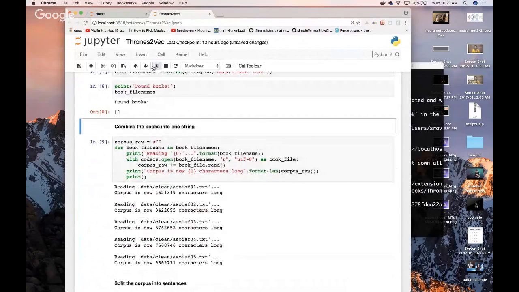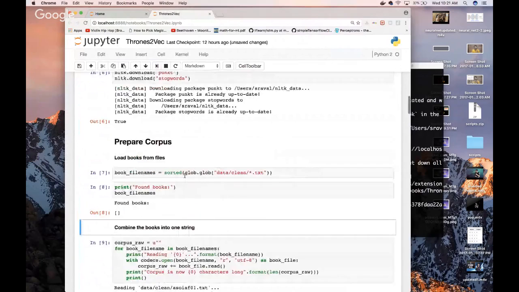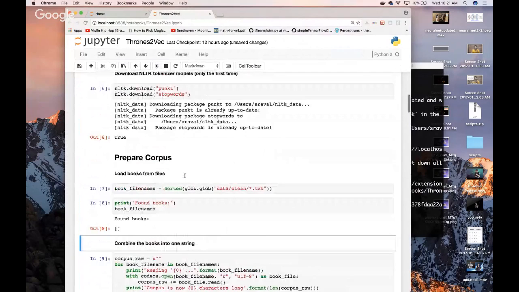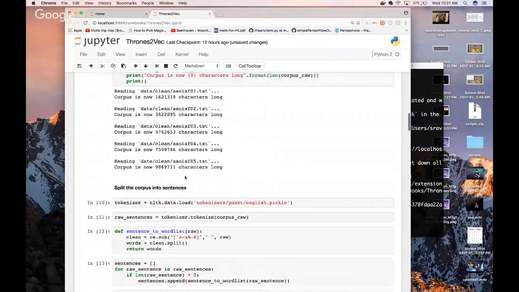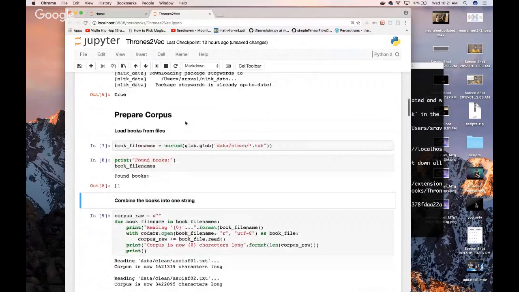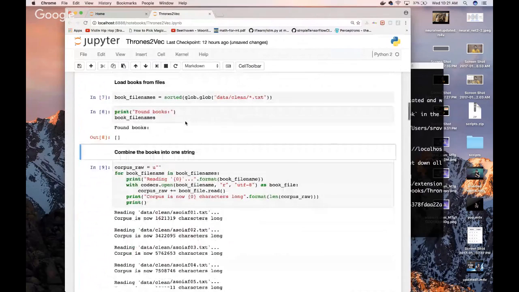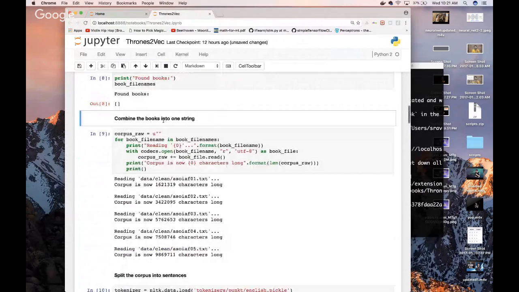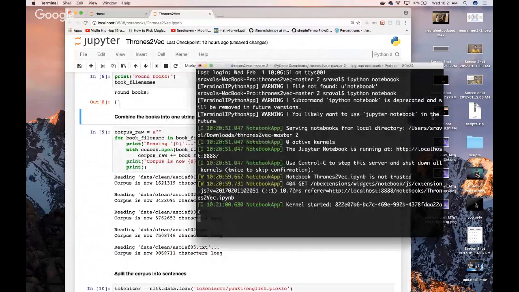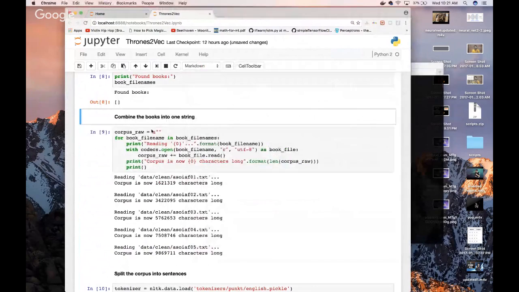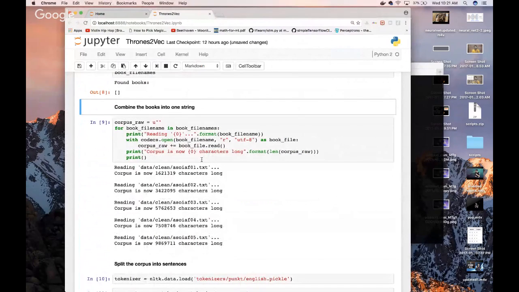File names. Okay, so clearly we're having a problem right now. And the point is, this is pre-compiled anyway, and I'll talk about what this is doing, and we're going to really deep dive into the important concepts here. So we're going to keep going onwards. We don't have time to stop with this right now. So we've got our book file names, right? And the next step is to combine the books into one string. And why do we want to do this? Because we want to have one corpus for all of those books, and that's what this does.